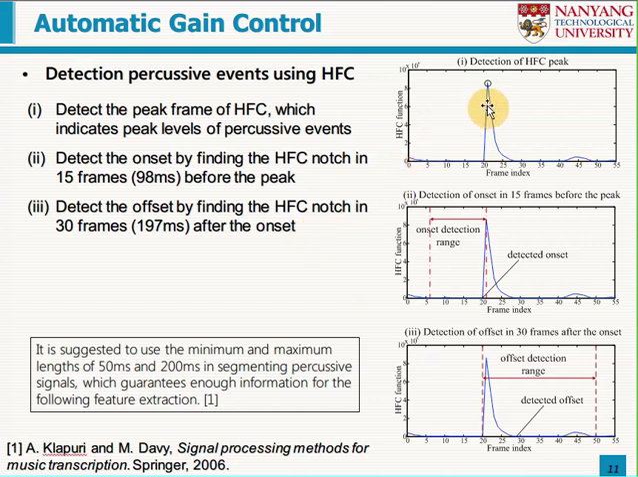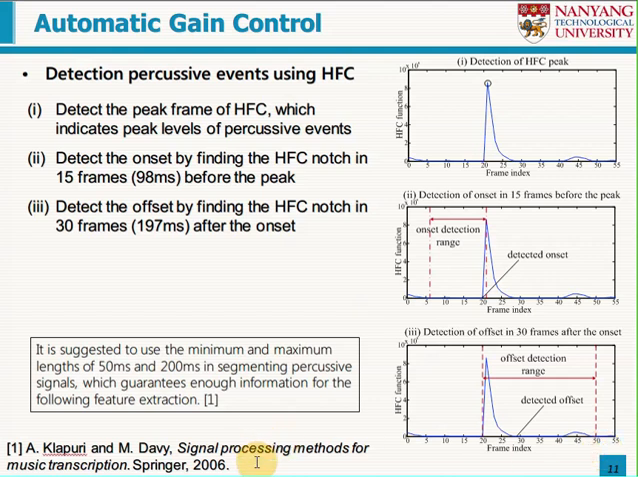First, we detect the peak frame of HFC, which indicates peak levels of percussive events. Second, we detect the onset by finding the HFC notch in 15 frames before the peak. Finally, we detect the offset by finding the HFC notch in 30 frames after the onset.